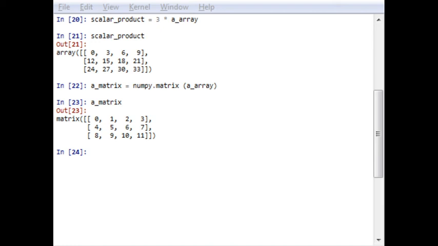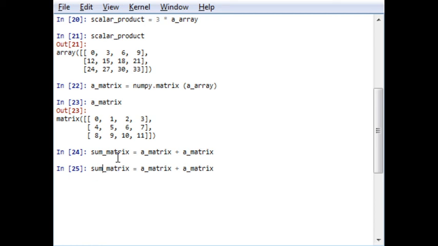Now I want to do a sum of matrix A and this sum of array, that is matrix A, and the similar operation which I have done for array, I will do it for matrix. Let me write sum matrix equal to a matrix plus a matrix. So the sum matrix will be